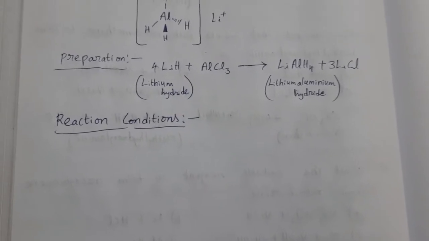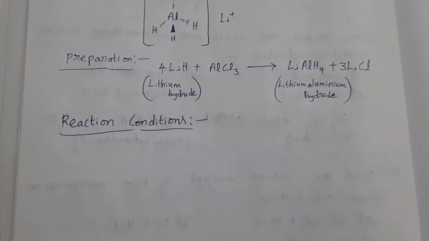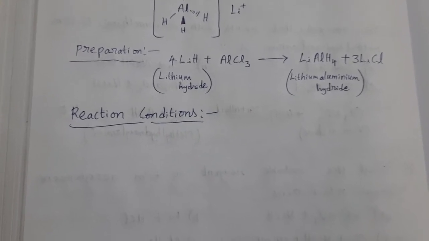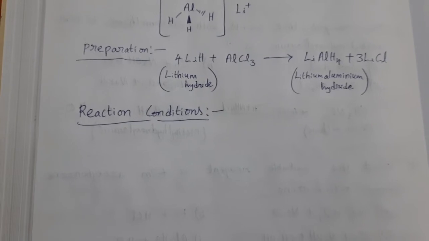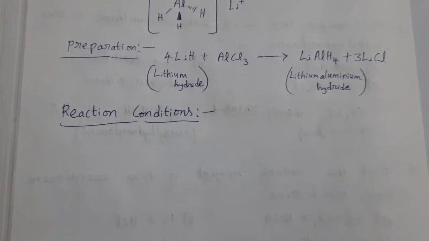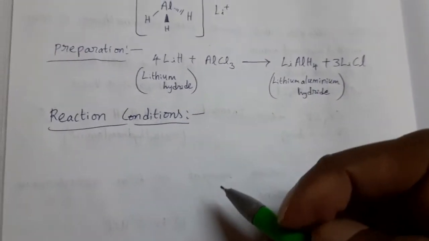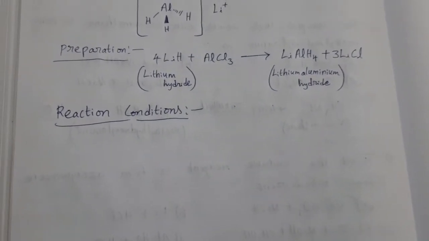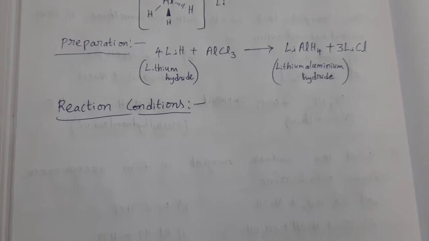Now see the reaction conditions. When this LiAlH4 is used as a reducing agent, that means while conducting a chemical reaction with this reagent, what are the suitable conditions? What is the suitable solvent? Each and everything you will learn here. LiAlH4 reacts violently with water when exposed to moisture.